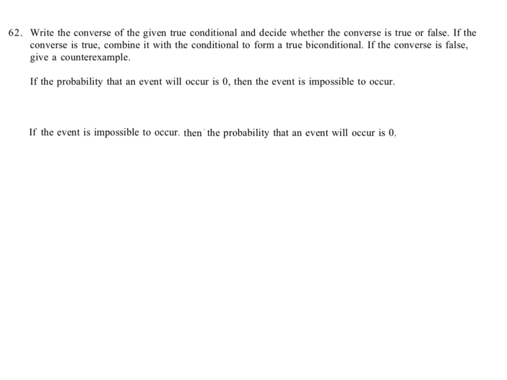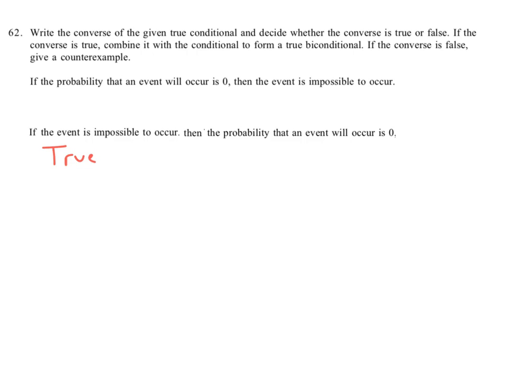So decide whether it's true. If an event is impossible to occur, then the probability that an event will occur is 0. Yep. That's what it means when it's impossible to occur. We say its probability is 0 when that happens. So I'm going to say that is true.